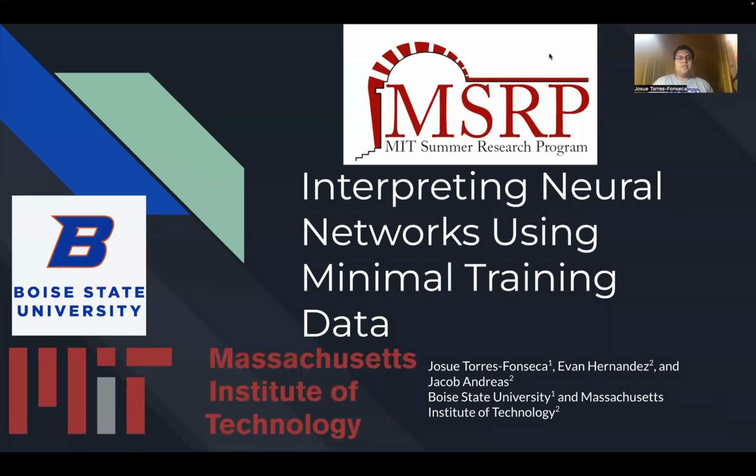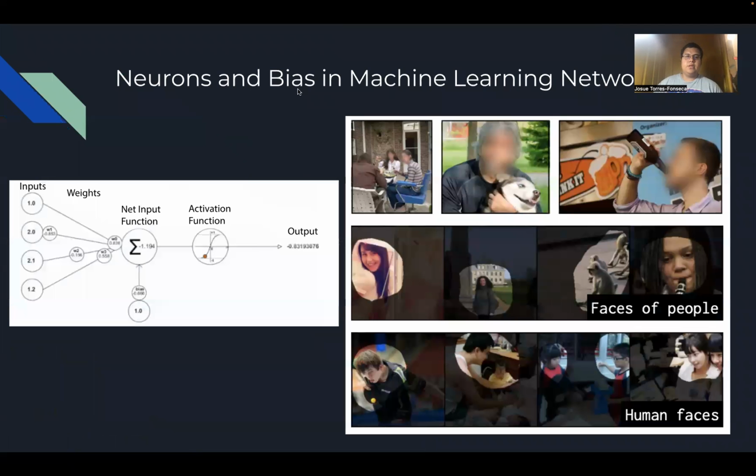Hello, my name is Josue Torres-Fonseca, and my project for this summer was on interpreting neural networks using minimal training data. So the reason I care about this problem is because we know how neural networks work mathematically, in the sense that if we had a list of words, such as from an email, we'll put those list of words into some number format, which is then input for a neural network.